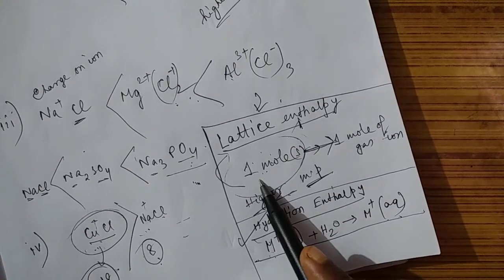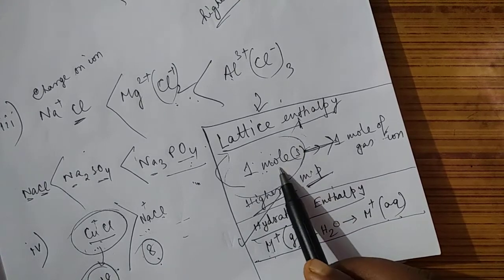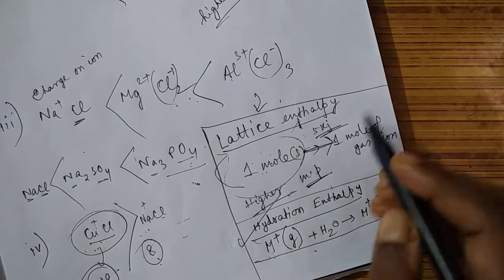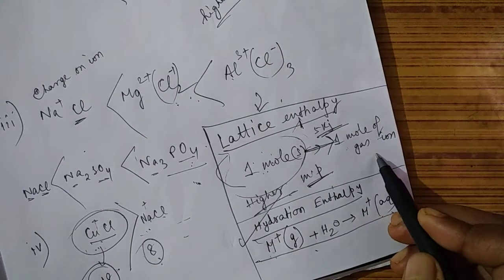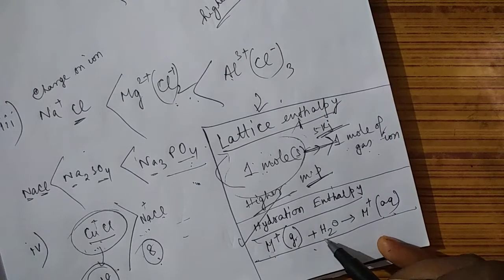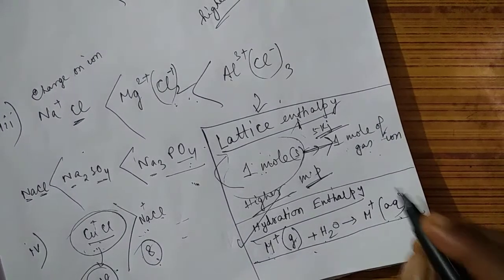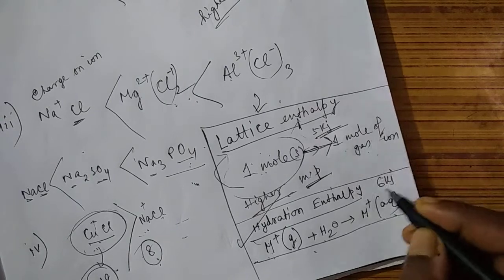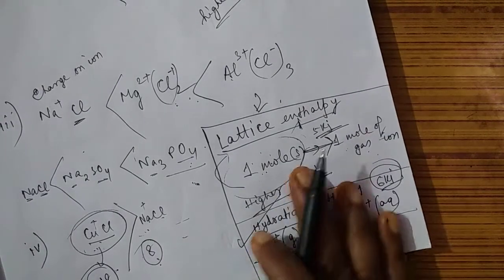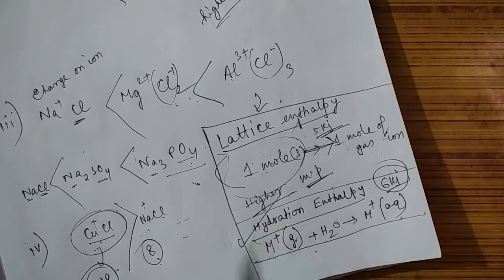Suppose for 1 mole of solid, you are giving 5 kilojoule energy to convert it into 1 mole of gaseous ions, and once the 1 mole of gaseous ions is combined with water, it releases, suppose, 6 kilojoule energy. So as a whole it has released 1 kilojoule energy.